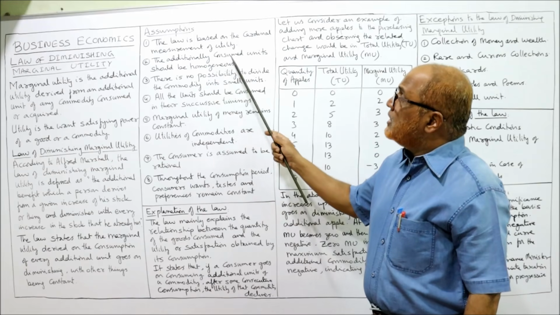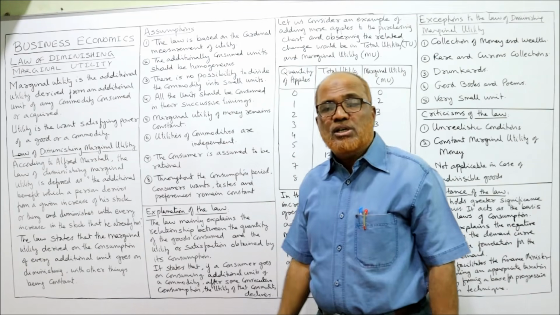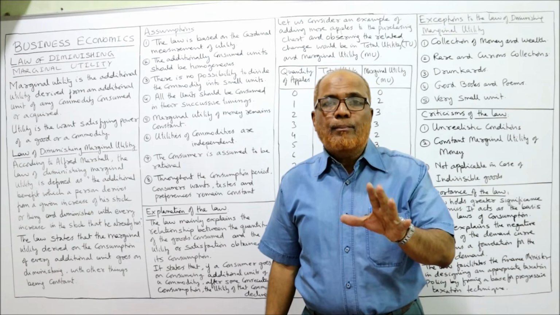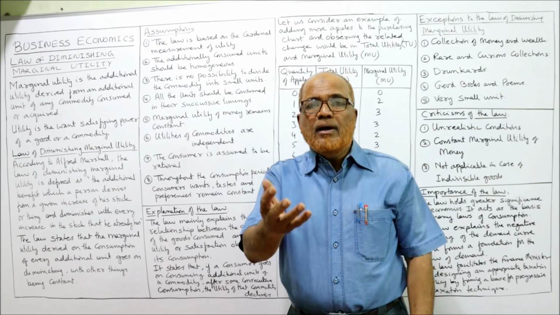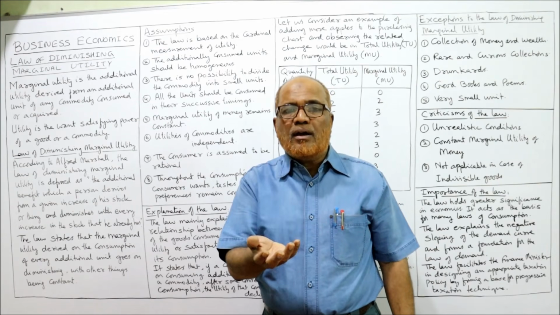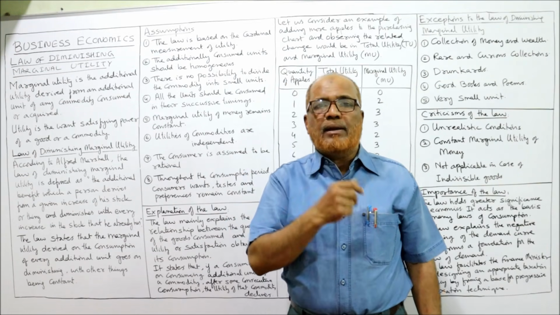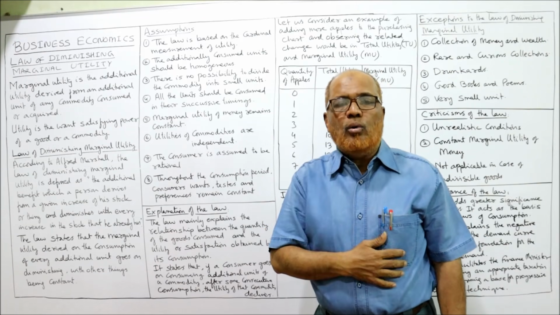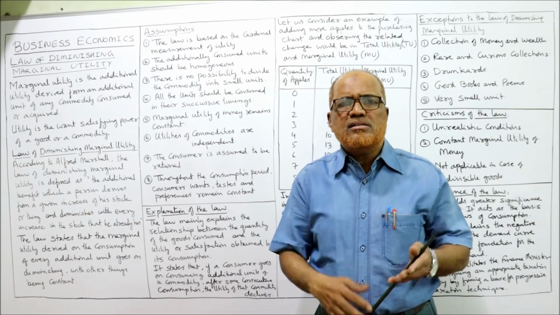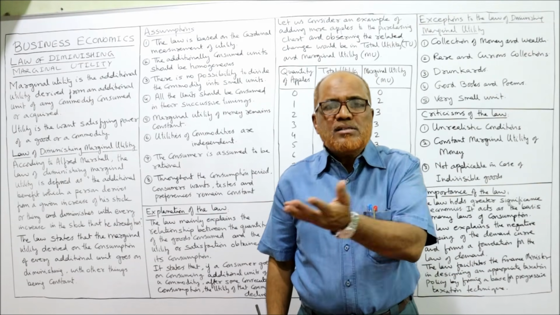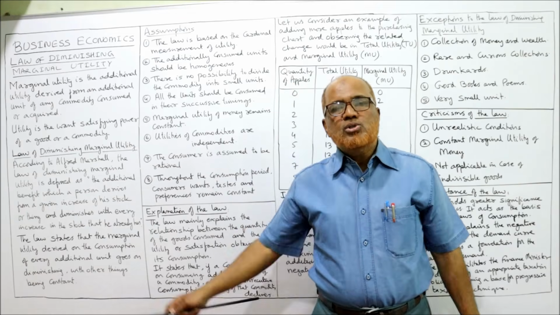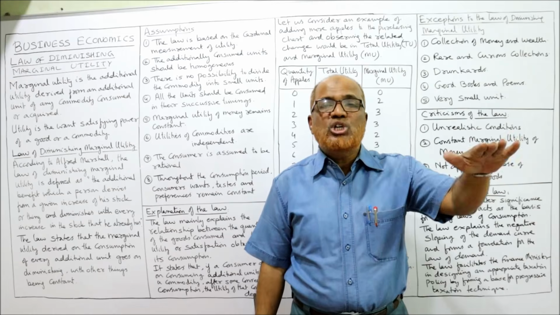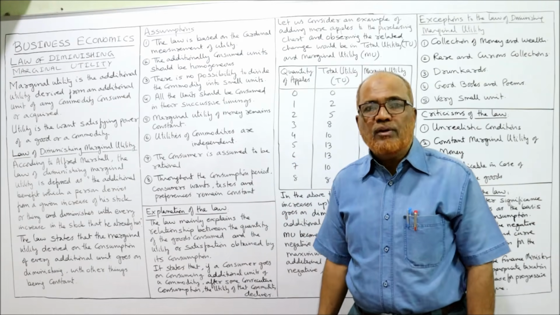Secondly, the additionally consumed units should be homogeneous. That means the units which we are consuming should be the same. It should not be different. For example, a person is consuming an apple the first time, the second time he is consuming a banana, the third time he is consuming a mango, then definitely his satisfaction will increase, because the commodities are not homogeneous. So this law of diminishing marginal utility will apply only if the goods are homogeneous, same, no difference.